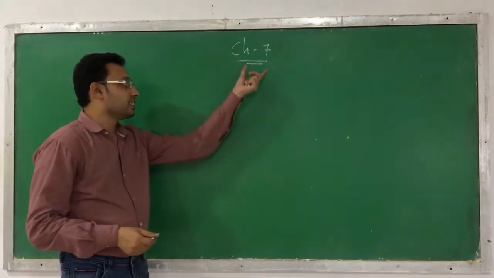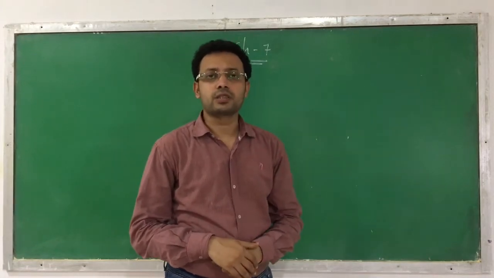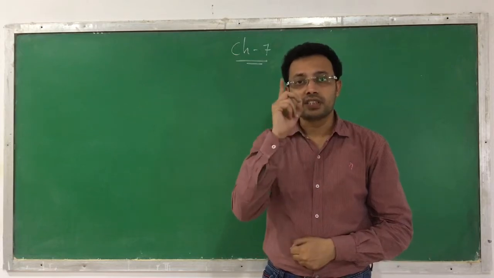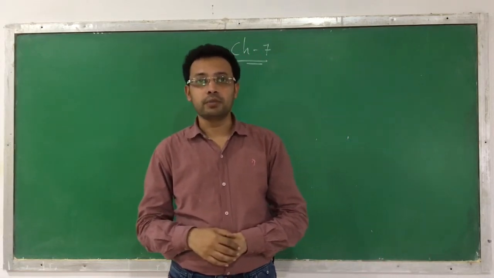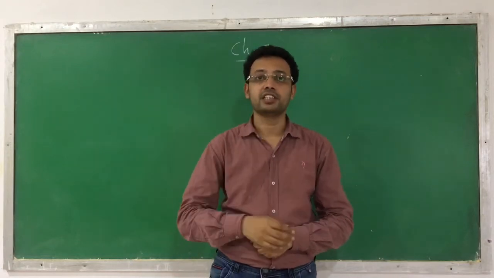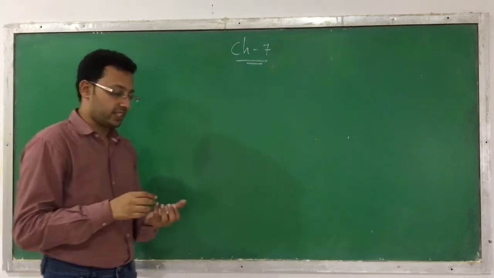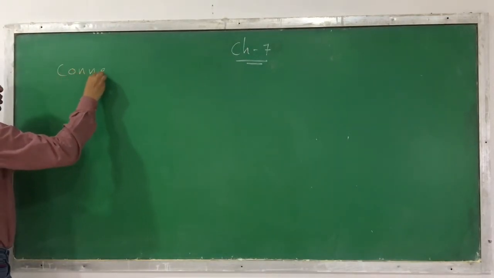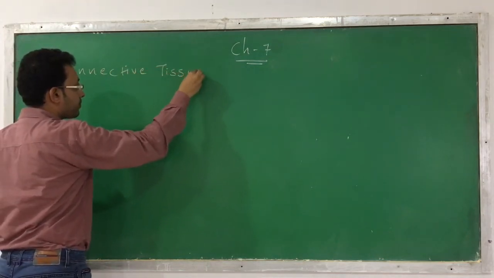We were discussing chapter number 7, structural organization in animals. In this chapter, till now we have finished the first kind of tissue from the 4 available tissues present in animals, and that is epithelial tissue. Today we have to focus on the second kind of tissue, called connective tissue. So today we will learn regarding this connective tissue.